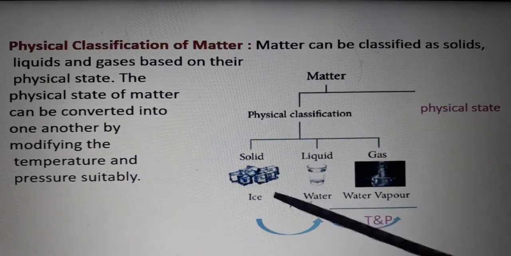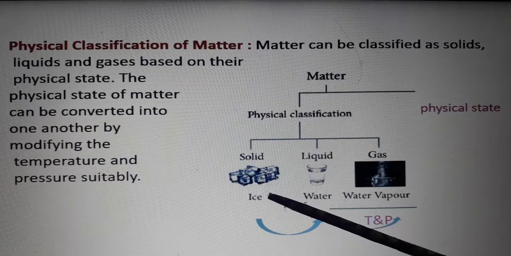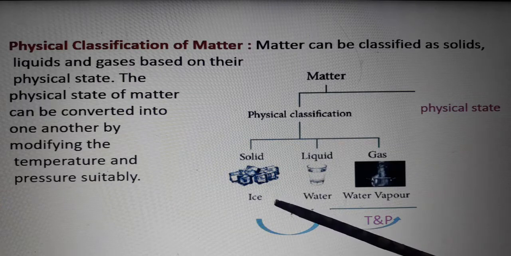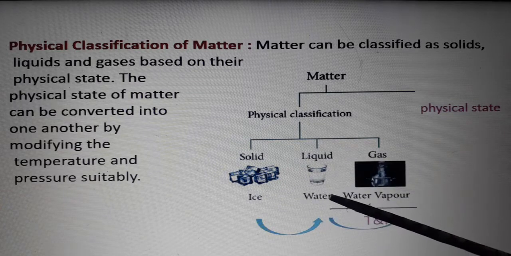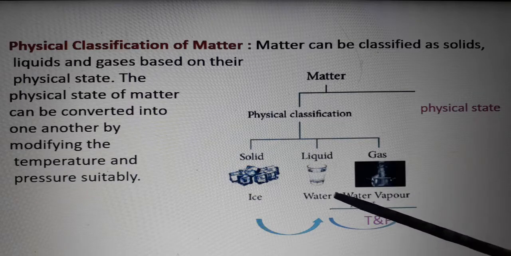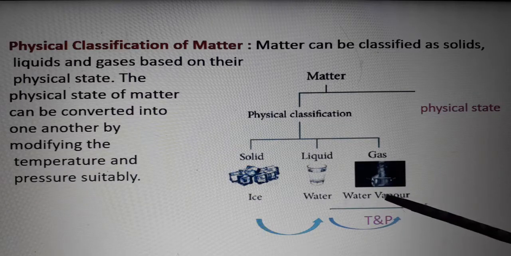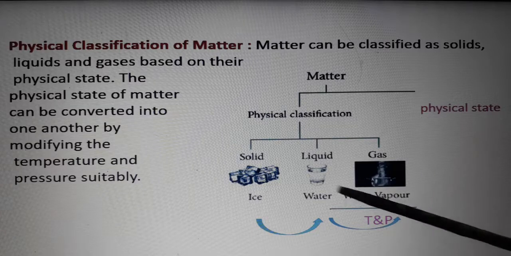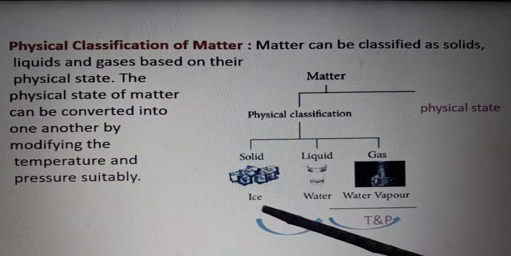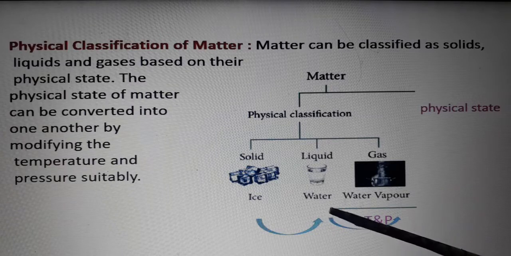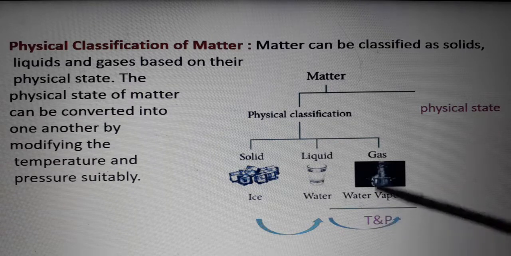If you increase the temperature, the ice melts and becomes water. Then again raise the temperature, the water is converted to water vapor. That means one phase is converted into another phase by modifying the temperature and pressure.